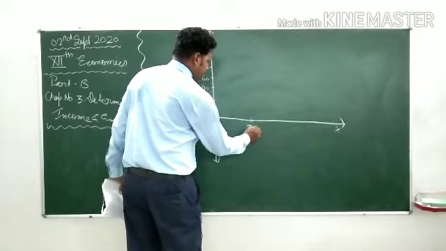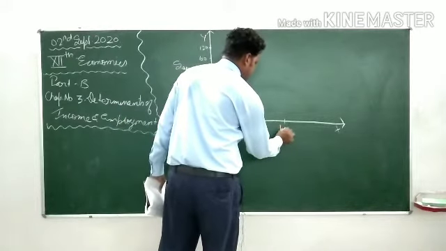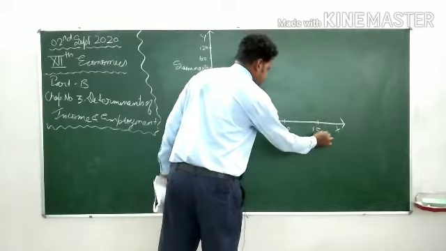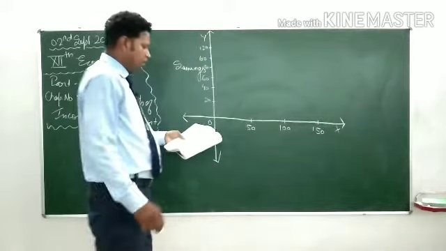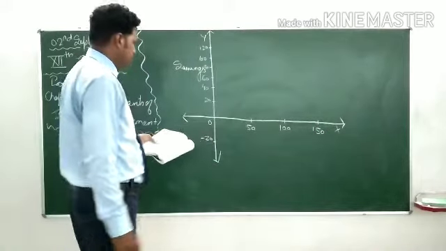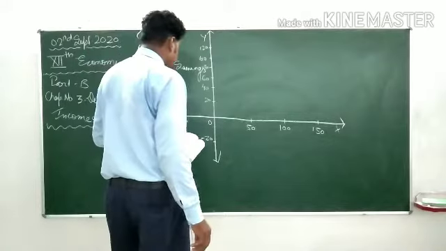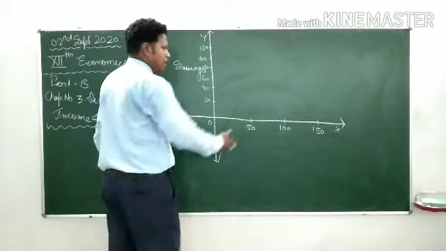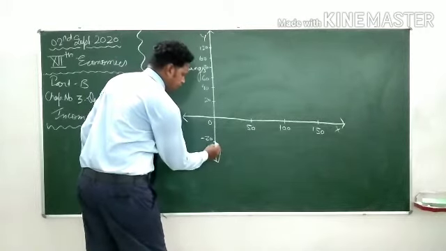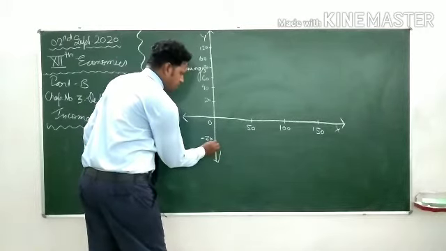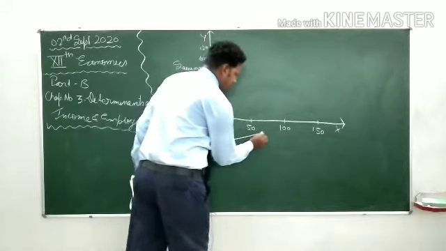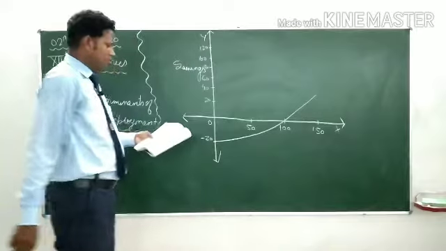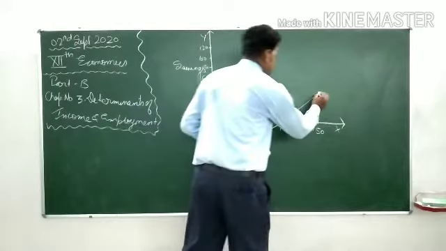X-axis 50, 100 and 150. Saving curve starts from -20, intersects at 100 and so on. It goes like this. It is your saving curve.